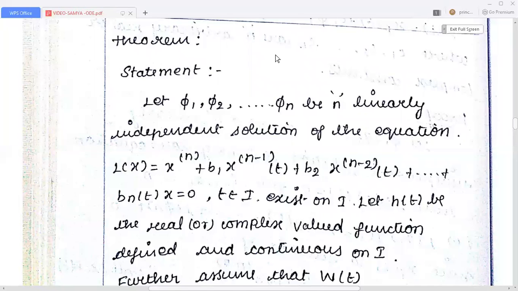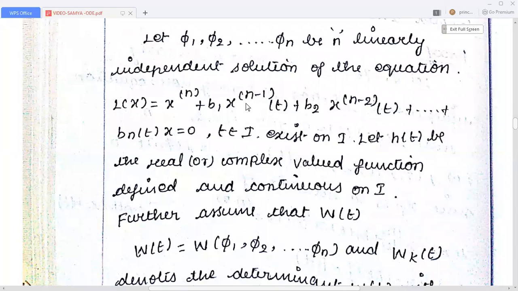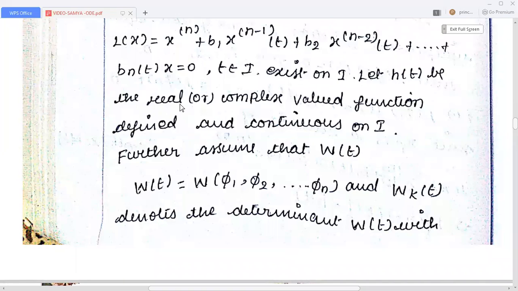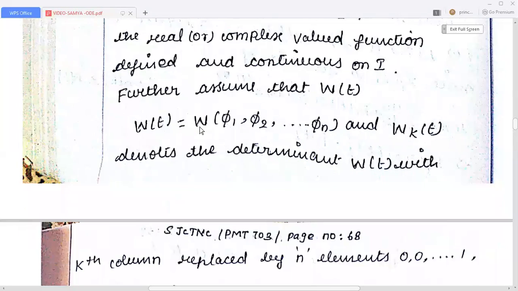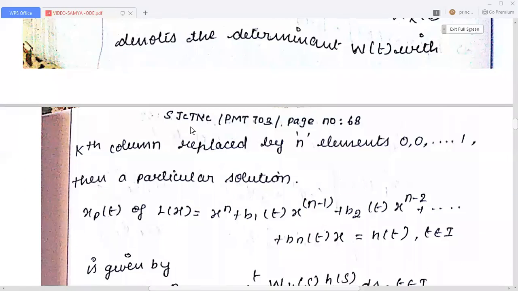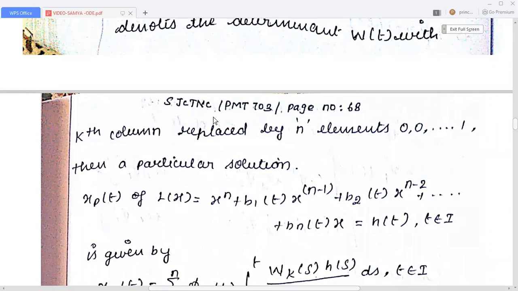P_n(t) x = 0 exists on the interval I. Let h(t) be the real or complex valued function defined and continuous on the interval I. Further assume that W(t) is equal to W(φ1, φ2, φ3, etc. φn), and Wk(t) denotes the determinant W(t) with the kth column replaced by n elements 0, 0, 0, etc., 1.